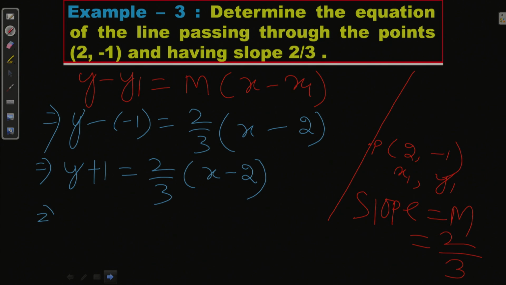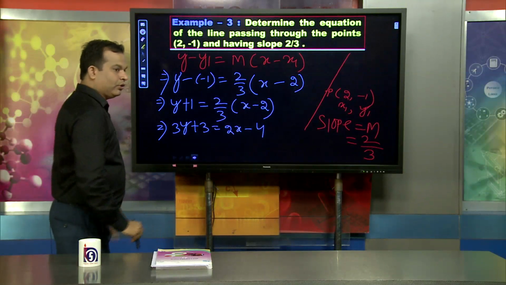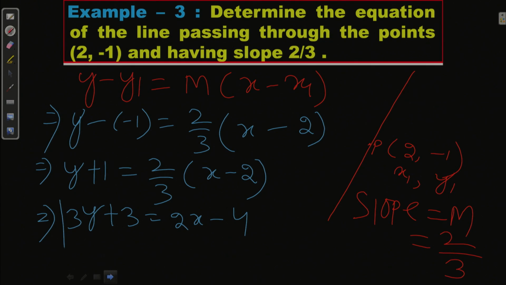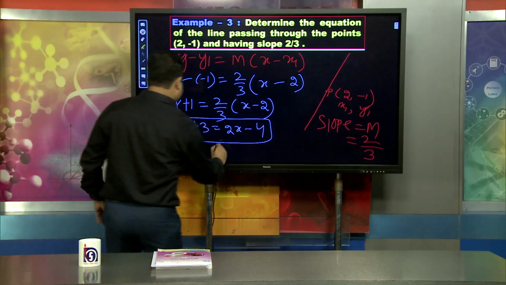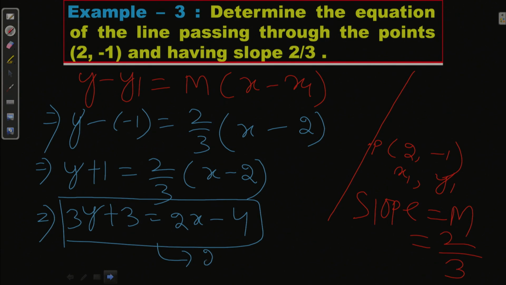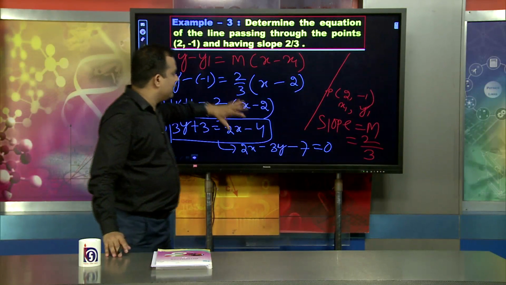So y plus 1 equal to 2 by 3 into x minus 2. That implies 3y plus 3 equal to 2x minus 4. Solving this, we get 2x minus 3y minus 7 equal to 0, which is the equation of the straight line.